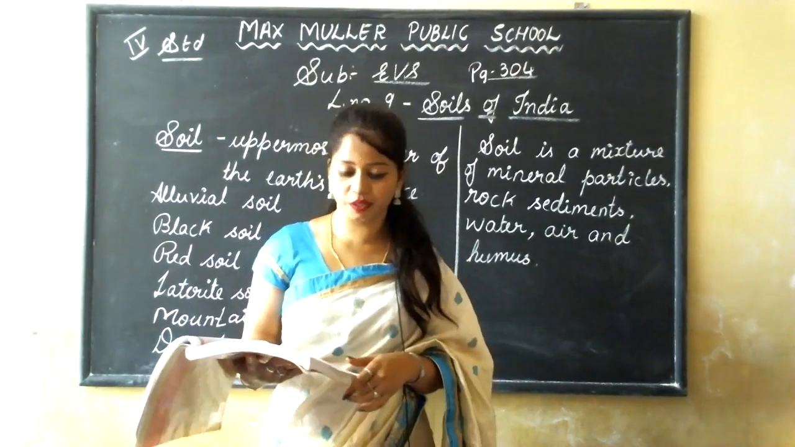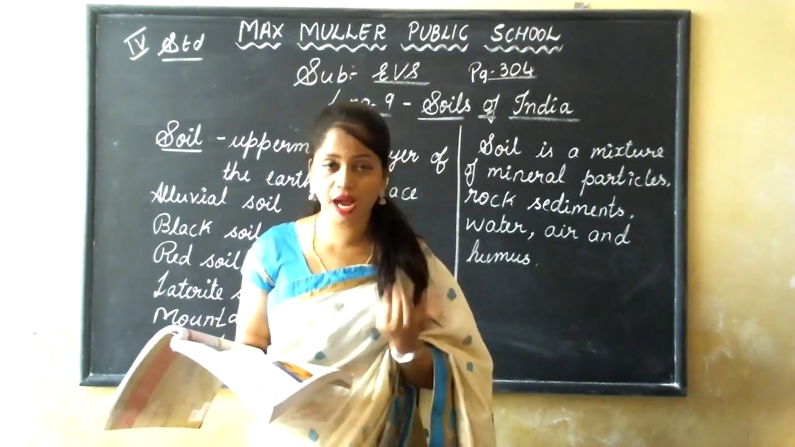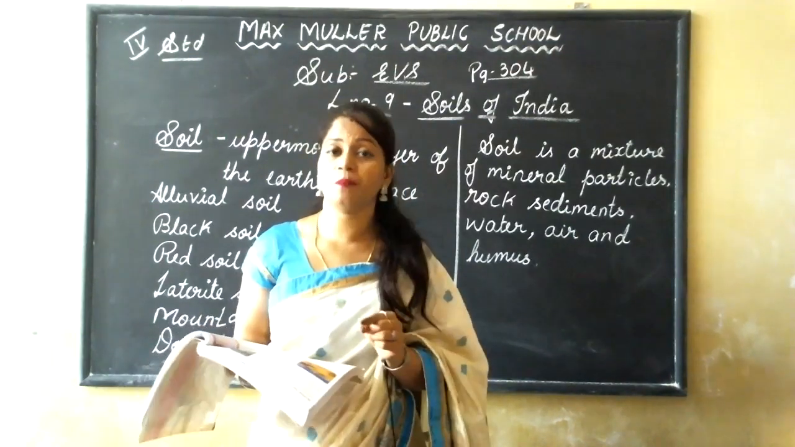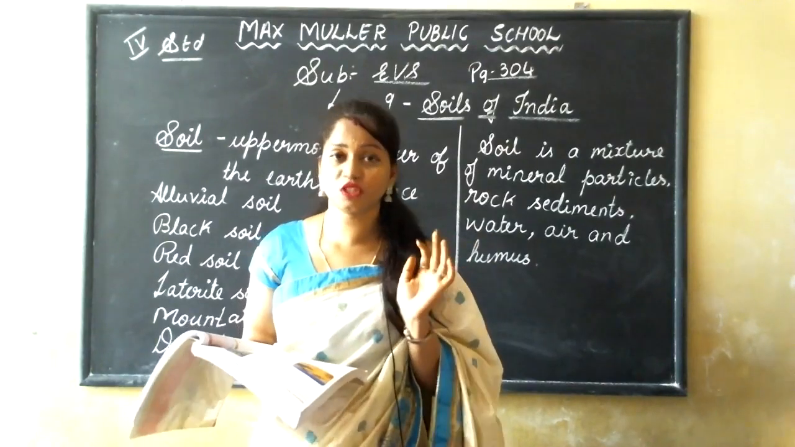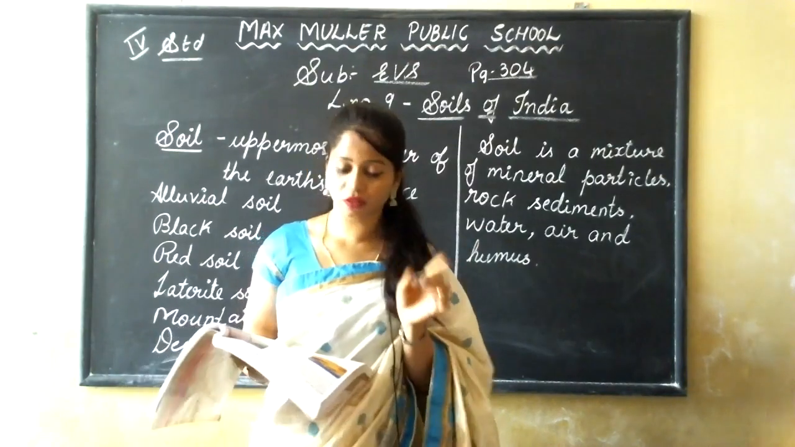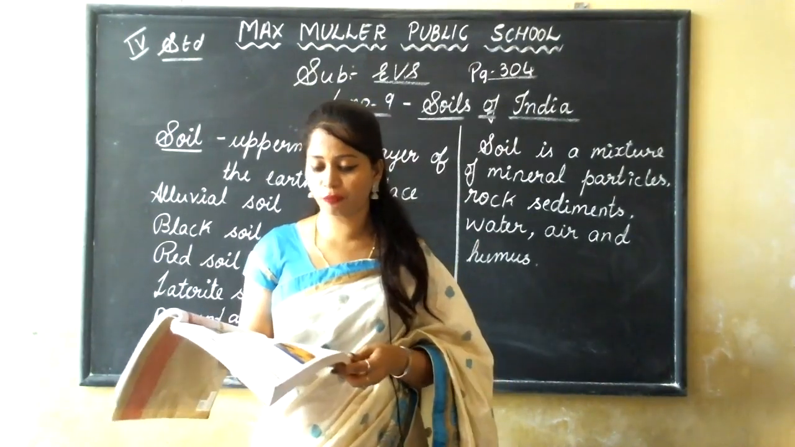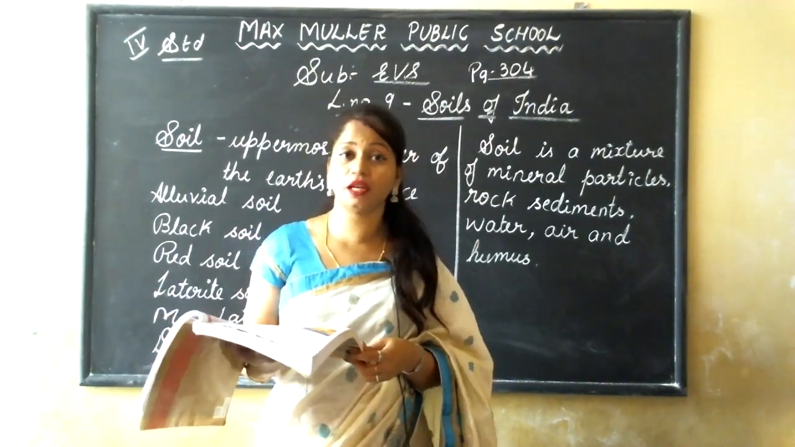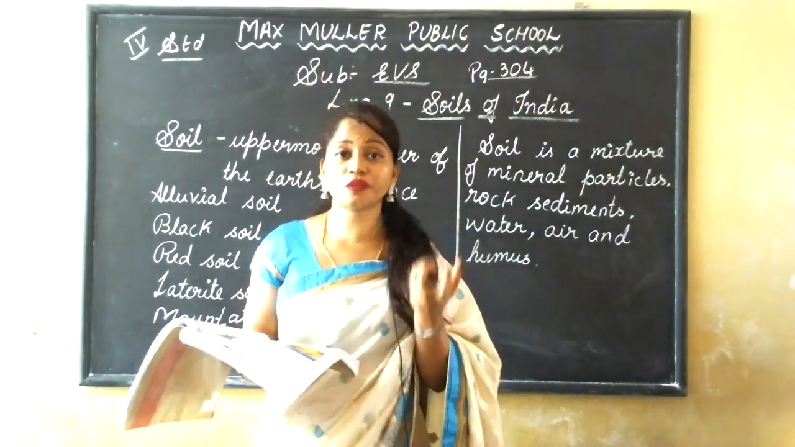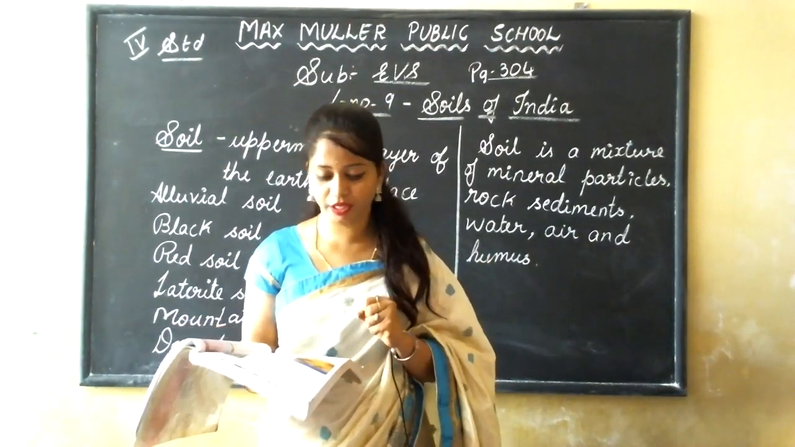To prevent soil erosion, the following steps should be taken. How to prevent soil erosion? One, more trees should be planted, especially along hill slopes. In the hill slopes, more trees should be planted. And apart from that, we should not cut down the trees. Fields should not be kept barren because the roots of the plants hold the soil and prevent erosion.